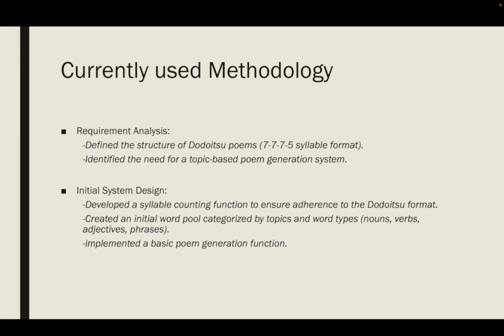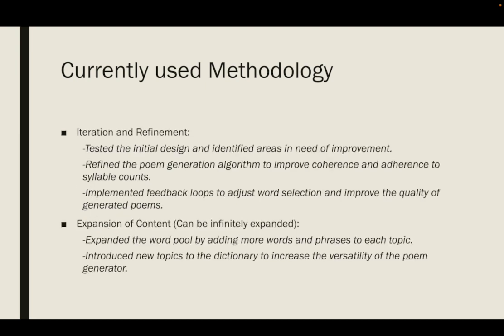Its activities are syllable counting, a function to count syllables, ensuring that generated lines always fit the Dodoitsu structure. Then word pool creation: assemble an initial collection of words and phrases categorized by topics and types, laying the groundwork for poem generation. And then basic generation, which is to implement a primary mechanism to generate poems using the established word pool.